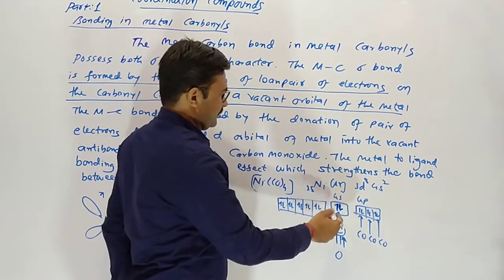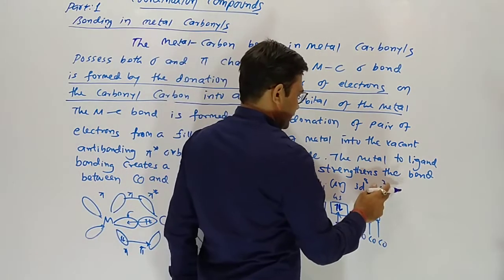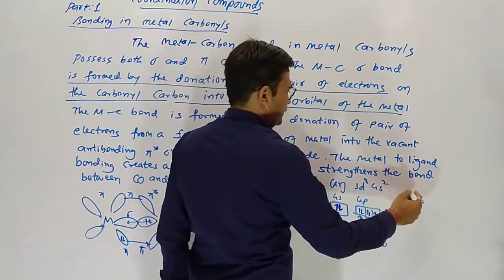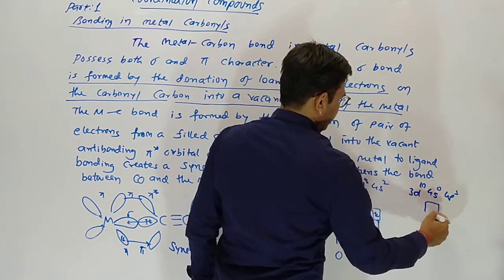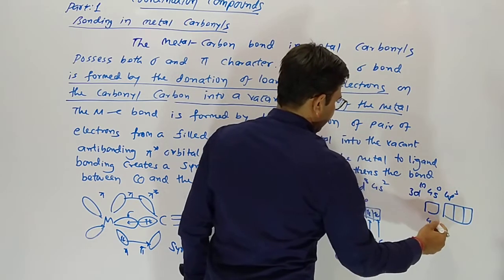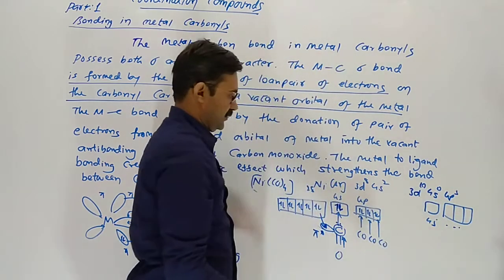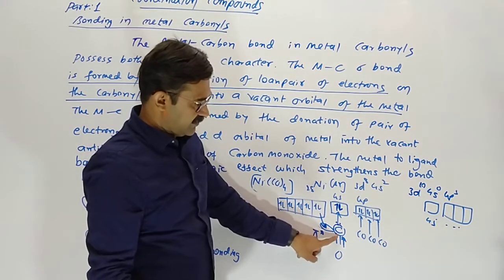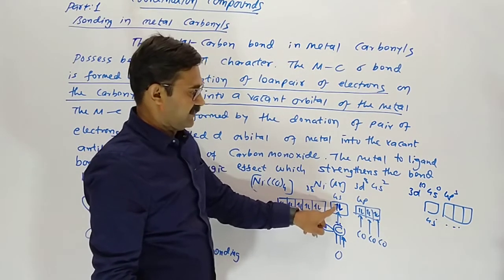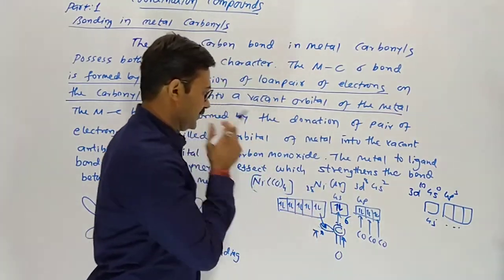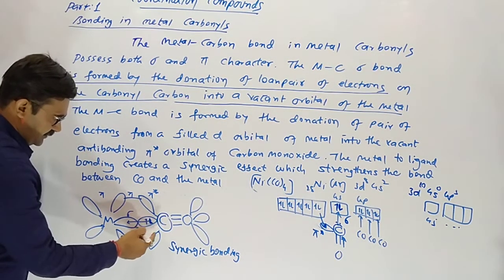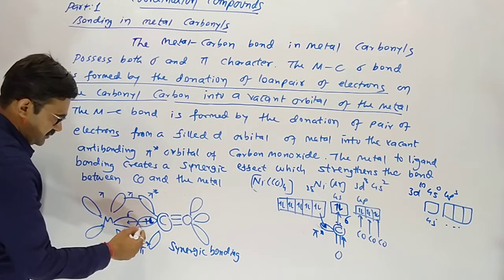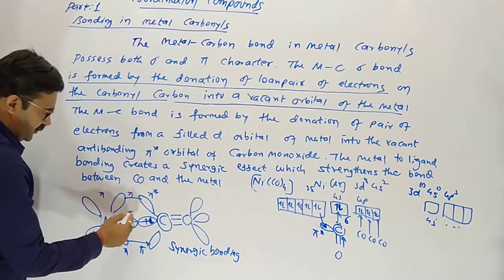Here sp3: carbon is a strong ligand, so 3d10, 4s0, 4p0. There are 4 vacant orbitals, 4s and 3 4p. The ligand donates one electron pair to the metal and forms a sigma bond. Yes, the lone pair of the carbon donates to the metal. It forms a sigma bond.